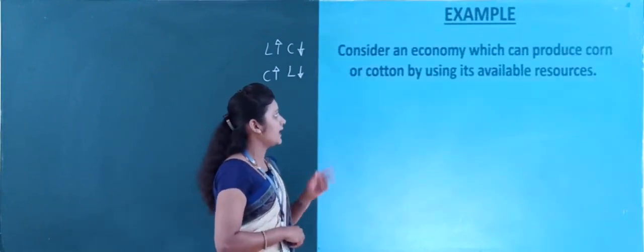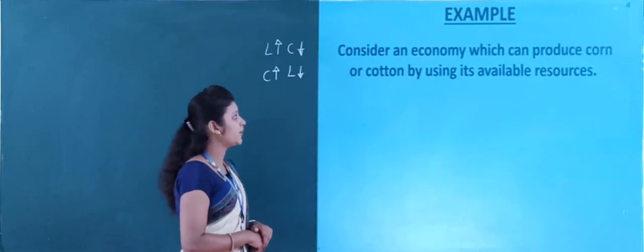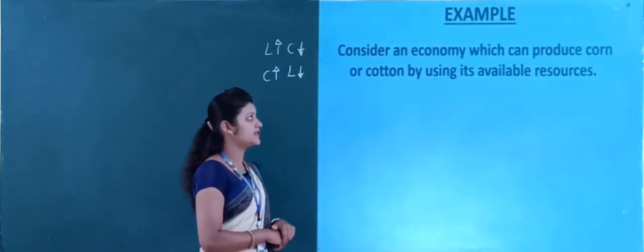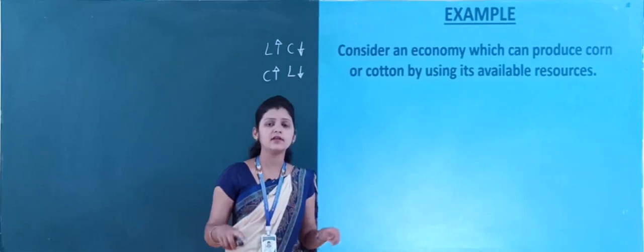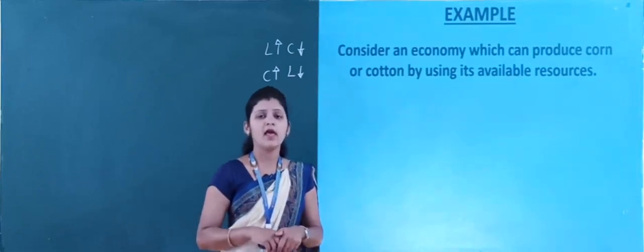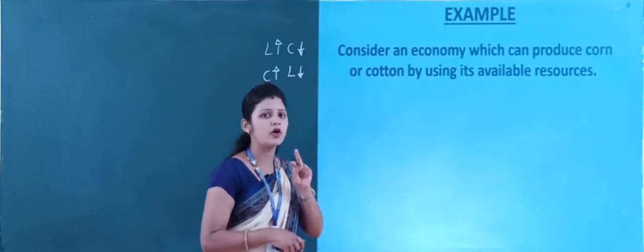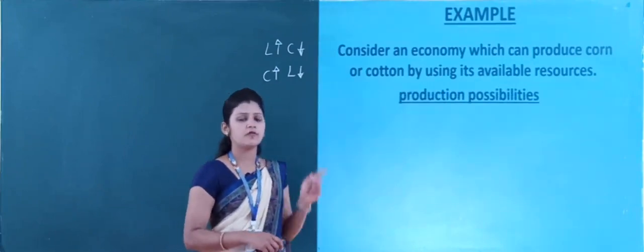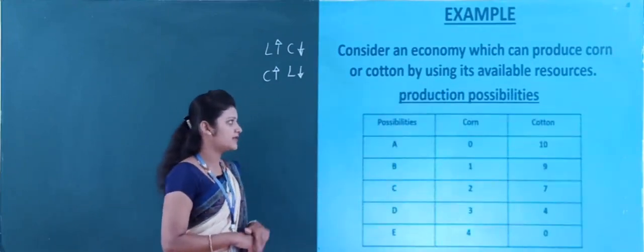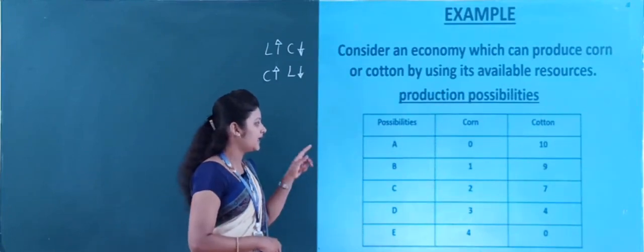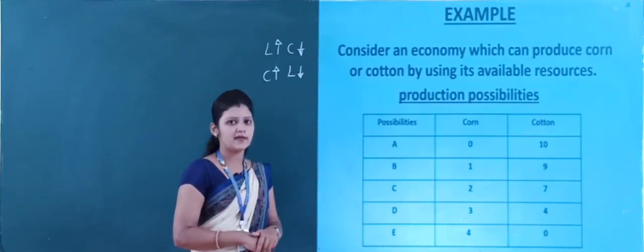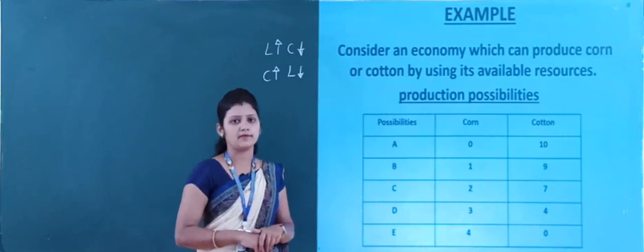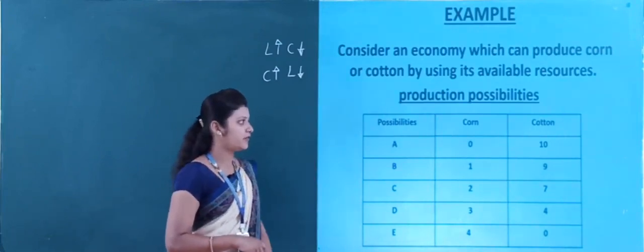Here I will give you an example. Consider an economy which can produce corn or cotton by using its available resources. Whatever resources are available in the economy are used in the production of only two commodities, that is corn and cotton. Look at this table here. There are a total of 5 possibilities to produce corn and cotton. Now listen very carefully.